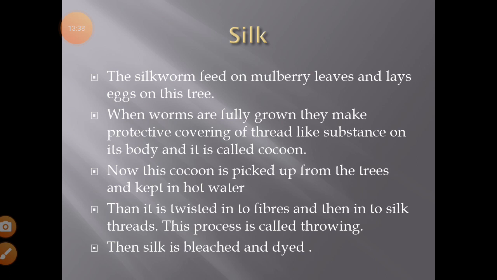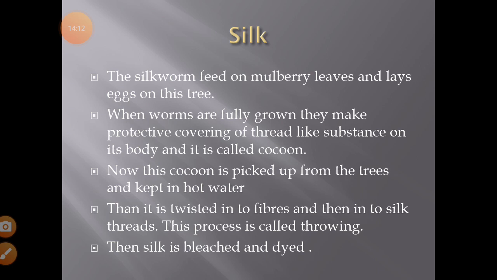the body of the silkworm is called a cocoon. Now this cocoon is picked up from the trees and kept in hot water, so that the silkworm dies inside.